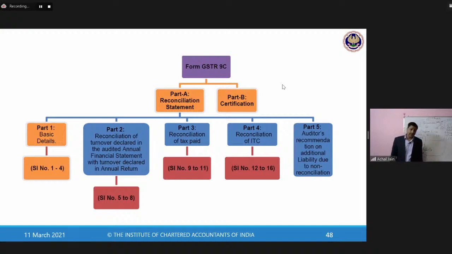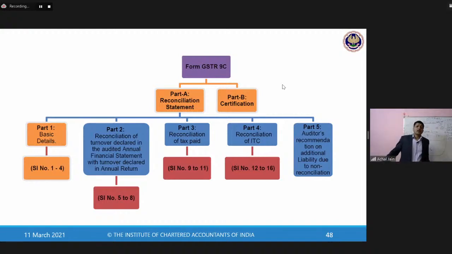Now on this part A, which is the most significant part in terms of the information which is required to be furnished, it contains first of all the basic details to start with. Basic details about the entity which is subject to audit, the way we discussed in case of Form 3CD. Then part B will be about the reconciliation of turnover which is declared in audited annual financial statements with the one which is declared in GST records, meaning the annual return.